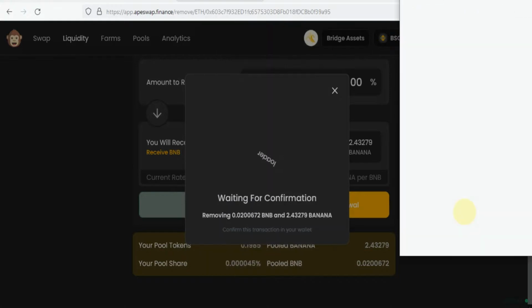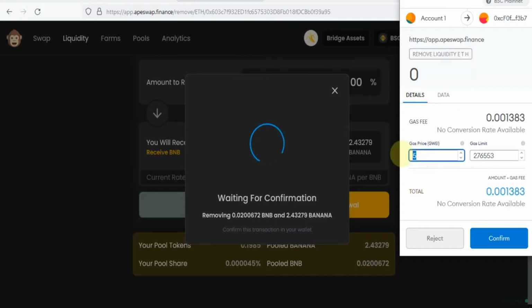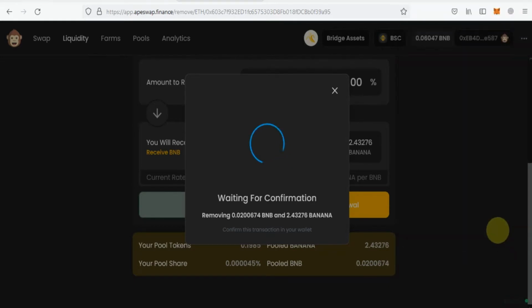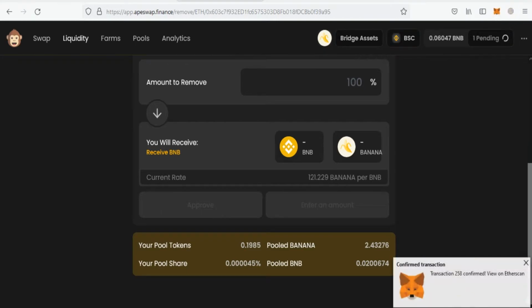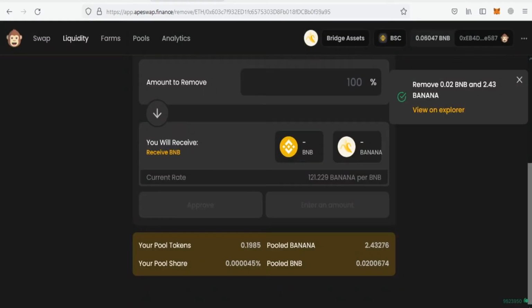So our BNB will go to our wallet, and the banana will also go to the wallet. So this was the complete step. We will increase our GWEI so that our transaction does not fail. Our transaction is submitted. This was the last step, and our BNB will go to our MetaMask wallet, and this transaction is also confirmed. So all the steps are now completed, and now we will sell off our banana tokens and we will pay out our BNB.